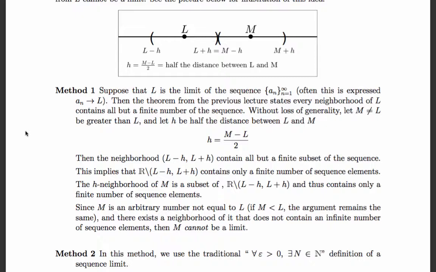Okay, in method 2, we're going to give an alternate proof. In this proof, we're going to use the traditional "for any epsilon, there exists N" definition, the original definition of a limit. We're going to show that if we get arbitrarily close to L and M, then that means L and M are arbitrarily close to each other.